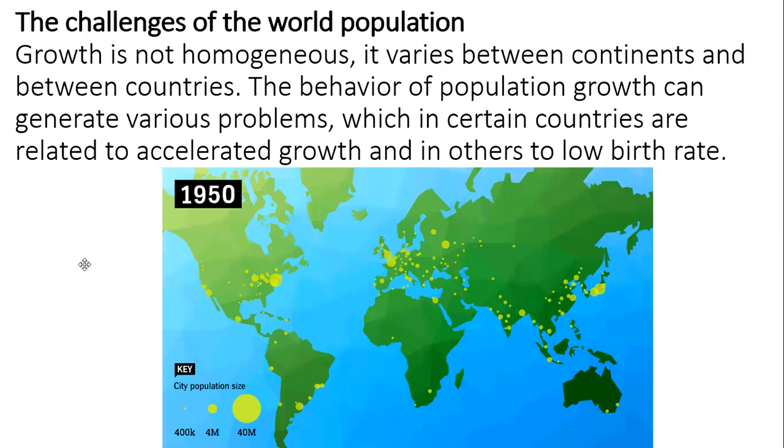Challenges of the world population. Growth is not homogeneous. It varies between continents and between countries. The behavior of population growth can generate various problems, which in certain countries are related to accelerated growth and in others to low birth rate.